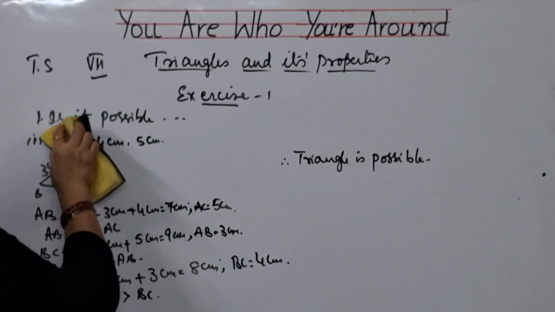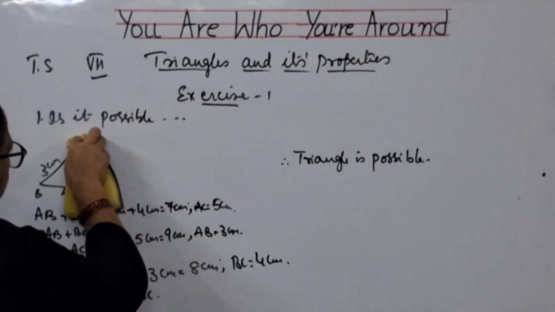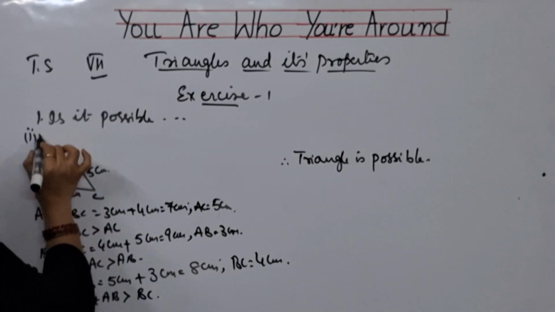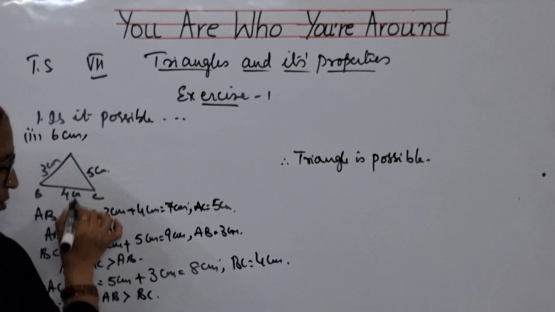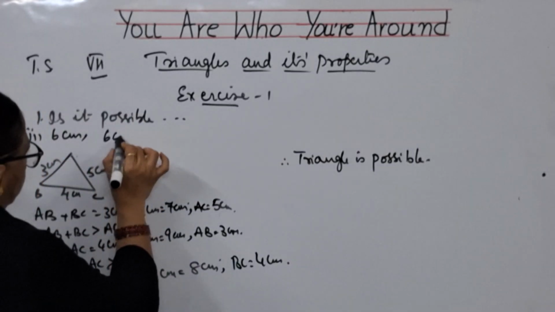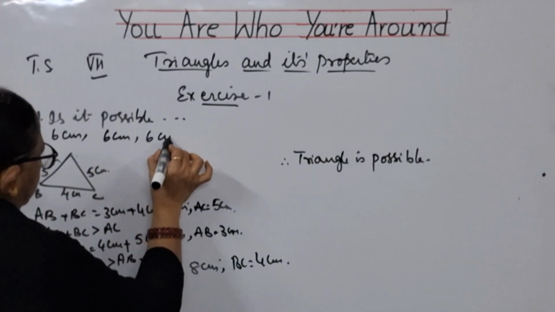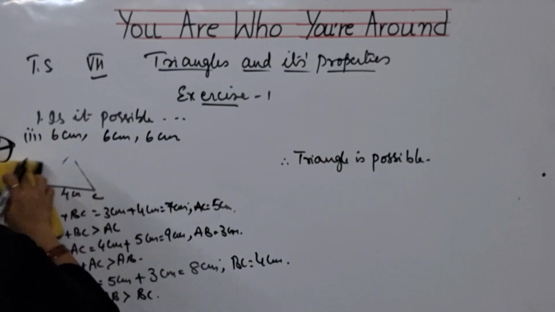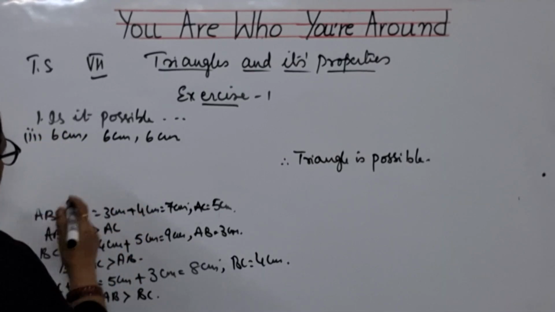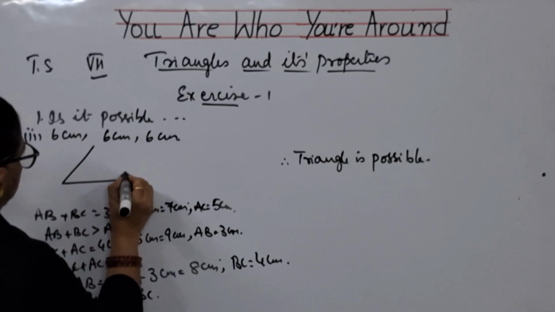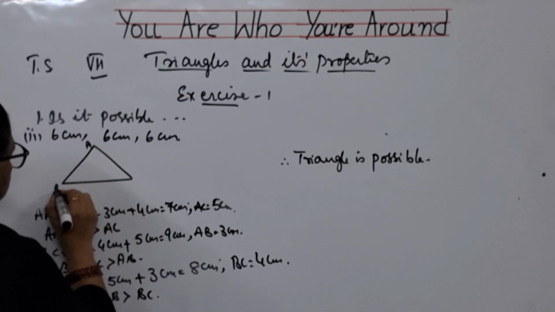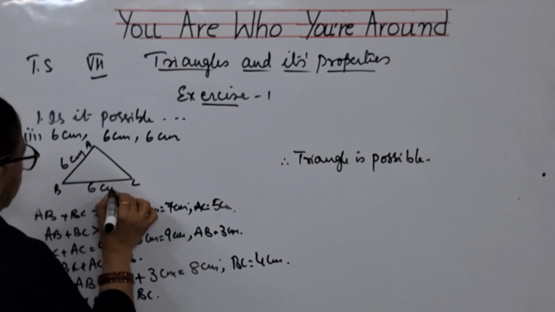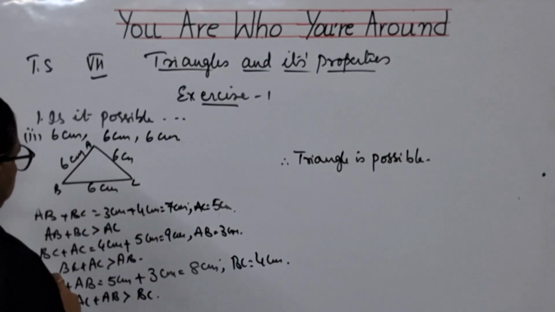What is the second bit? Second bit is 6 centimeters, 6 centimeters, and 6 centimeters. All the sides of the triangle ABC are 6 centimeters, 6 centimeters, 6 centimeters.